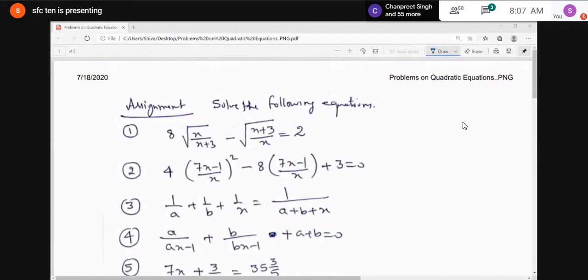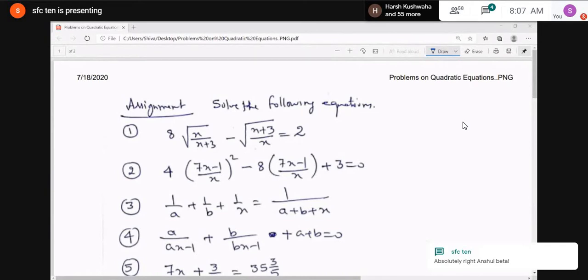Absolutely correct: 0 comma (a square plus b square) whole upon ab into (a plus b). You can write it also as a square b plus b square a in the denominator. And this sum, I have already sent the solution on the WhatsApp group of 10B.